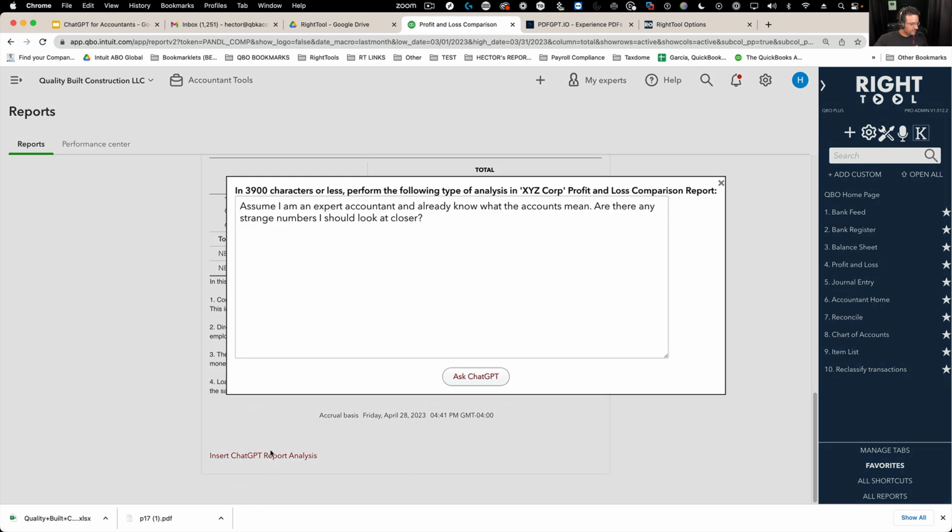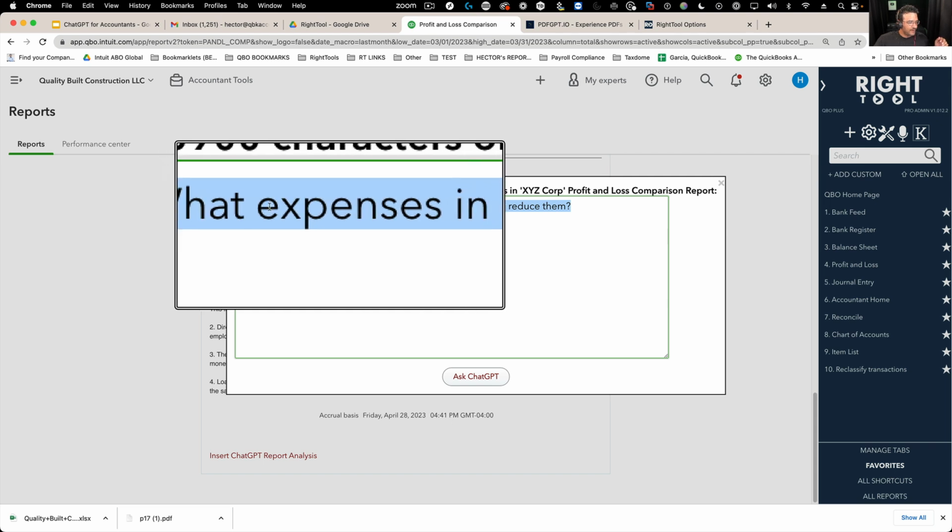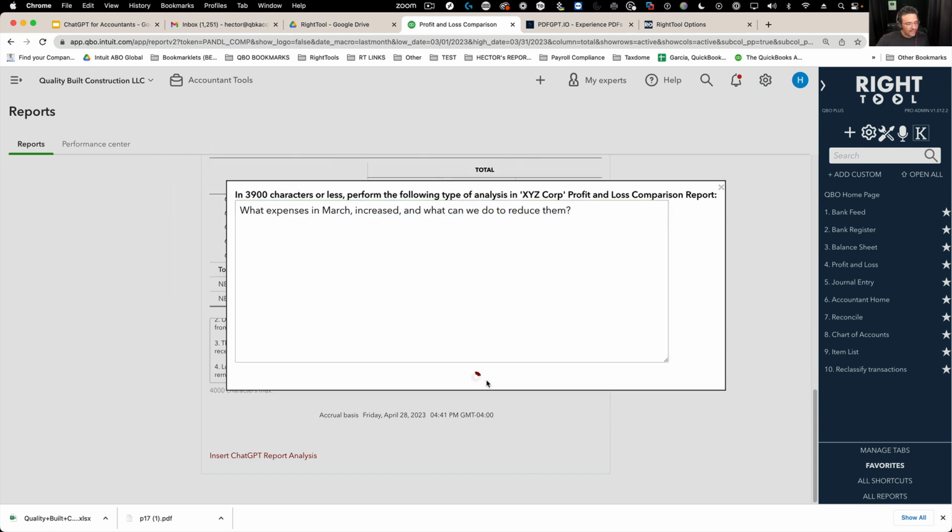So I'm going to go to insert GPT report analysis. I'll delete that and put what expenses in March increased and what can we do to reduce them? Okay, so the same exact report is being sent to ChatGPT, but I'm giving it a different prompt. I'm going to click on Ask ChatGPT, and it's going to come in.